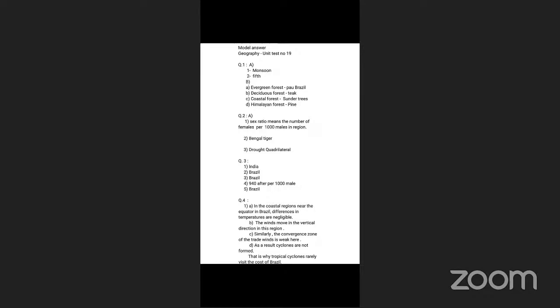Then, which country has more than 1000 female population? More than 1000 female population is in Brazil, as their sex ratio is high.